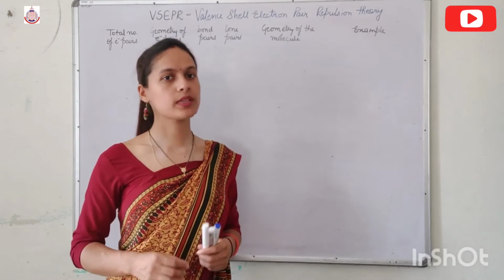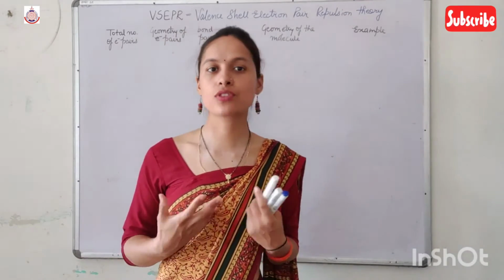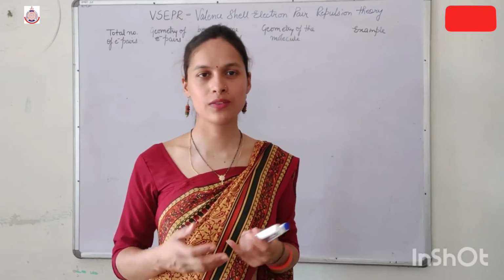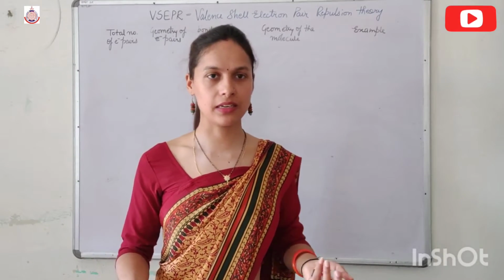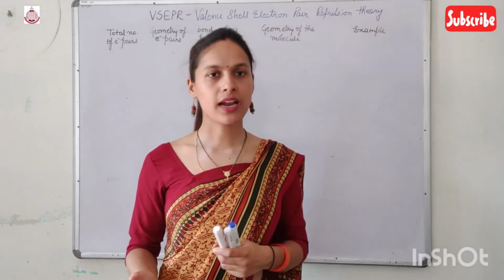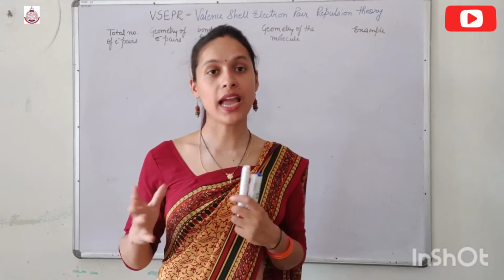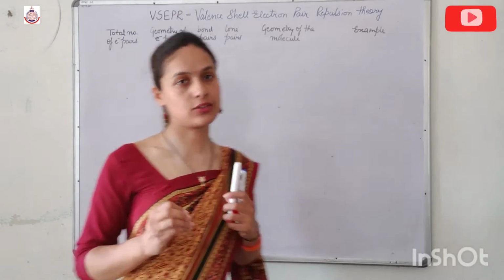So we'll start with the molecule in which we have 3 atoms, because in 2 atoms we know that the geometry is linear, as no central atom is there. So we will start with the molecule in which we have 3 atoms and 2 electron pairs.